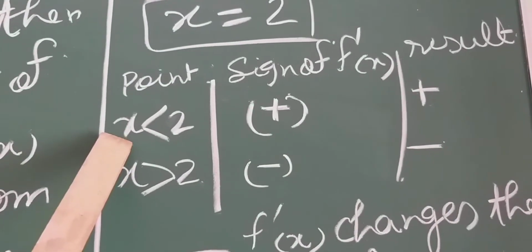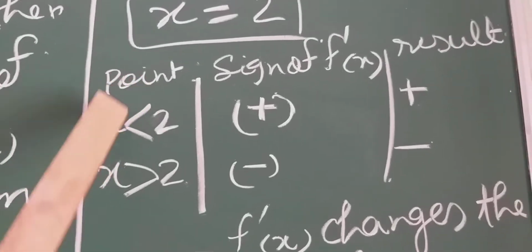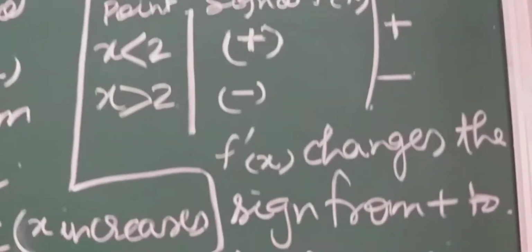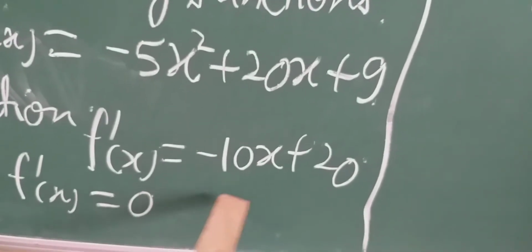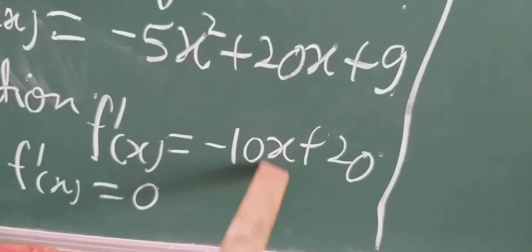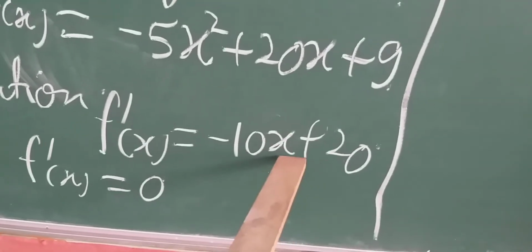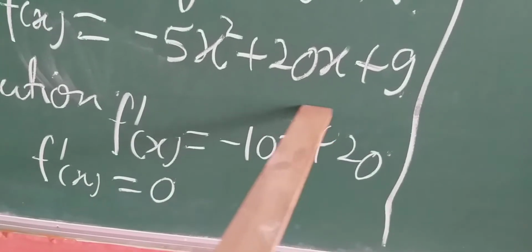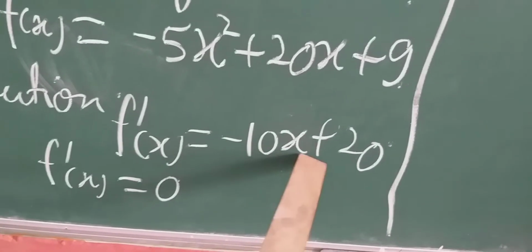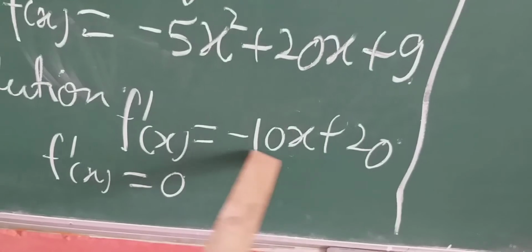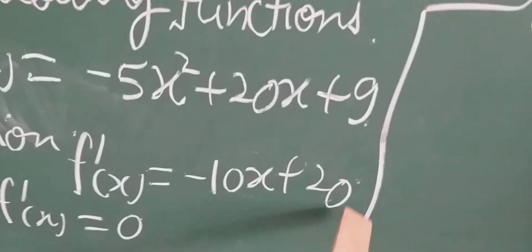Now students, we are going to put an x value slightly less than 2 in the first order derivative, say 1.5. Then the result will be minus 15 plus 20, which means the sign is positive.